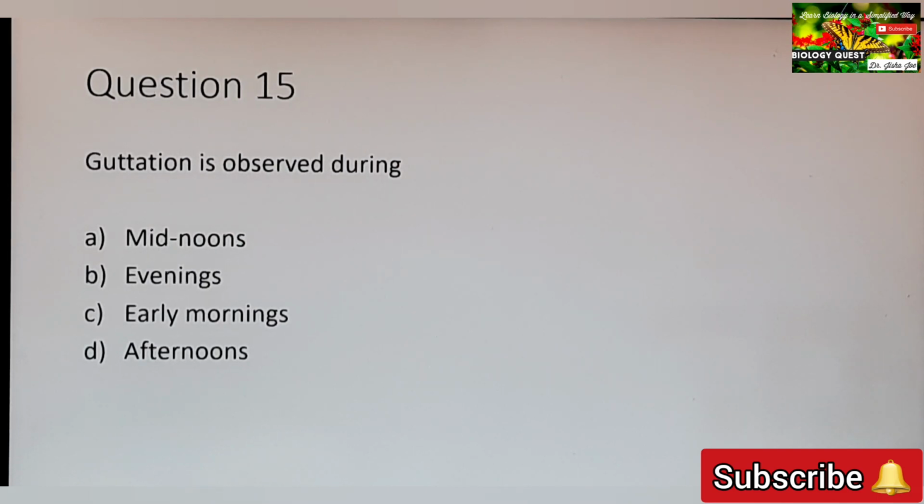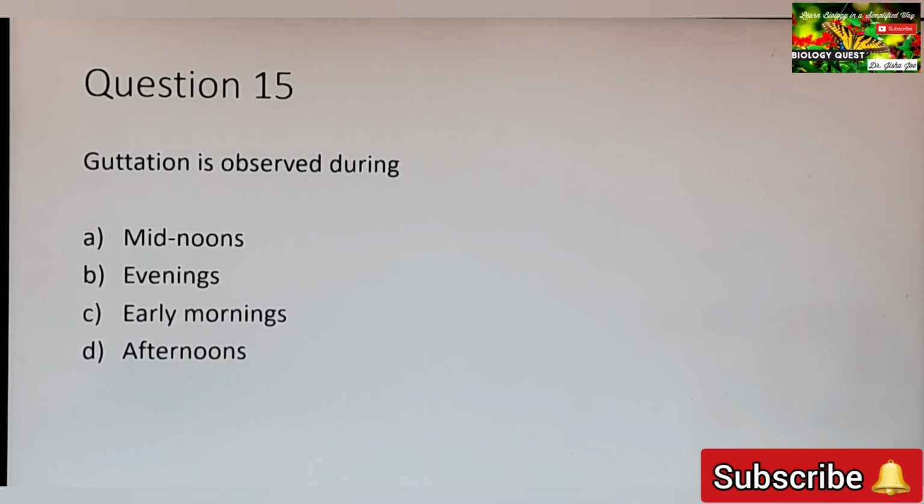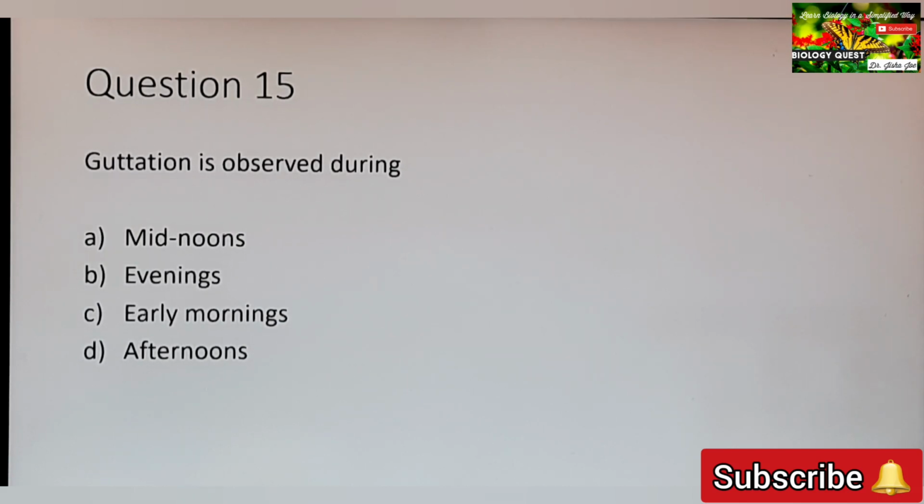That is when the root pressure is high enough to force the water through the stem. So the water comes out because of the hydrostatic pressure that is developed inside the xylem. Because of the continuous absorption of water, pressure is developed inside the xylem, which causes the excess water to come out through the vein endings. This is what is guttation. So it normally occurs during early mornings. When there is no transpiration taking place in early mornings, guttation occurs. So guttation is observed during option C, early mornings.